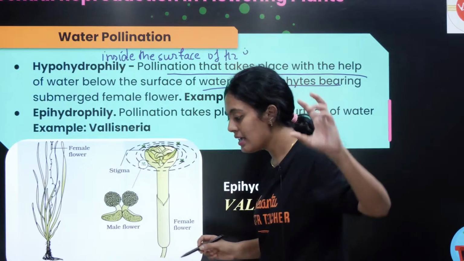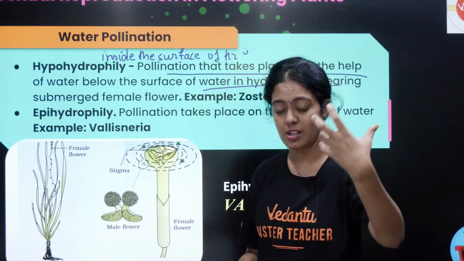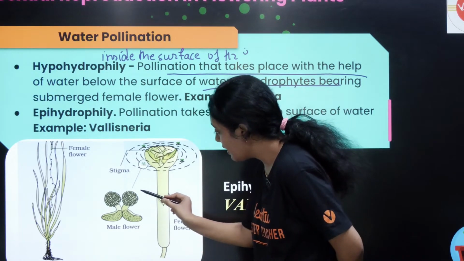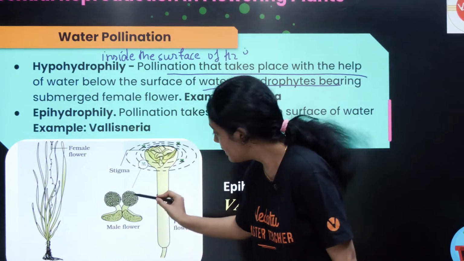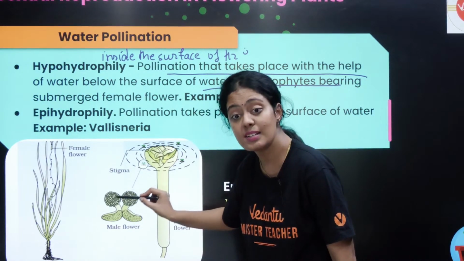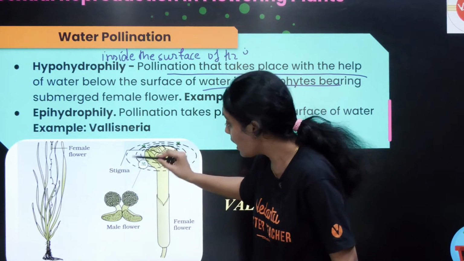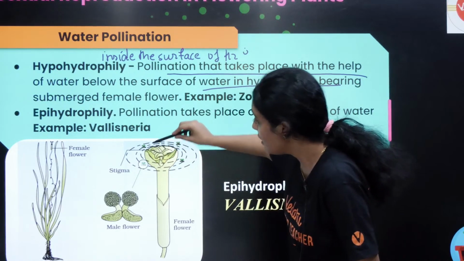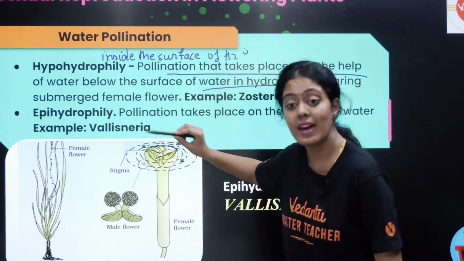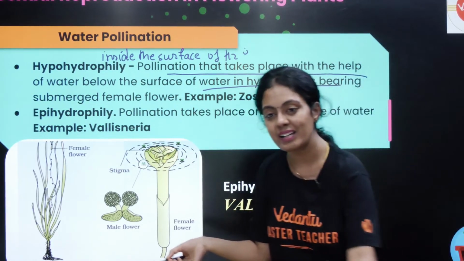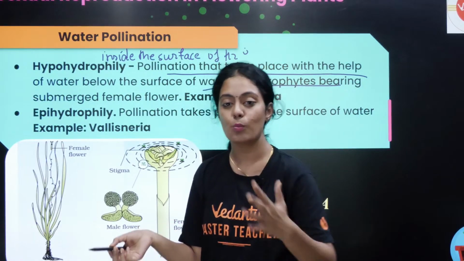Someone had asked me how pollination takes place in water. This is your male flower. It is going to produce your pollen grain. Now this pollen grain will travel to the surface of the water where it gets fertilized. So the water currents are going to carry your pollen grain.